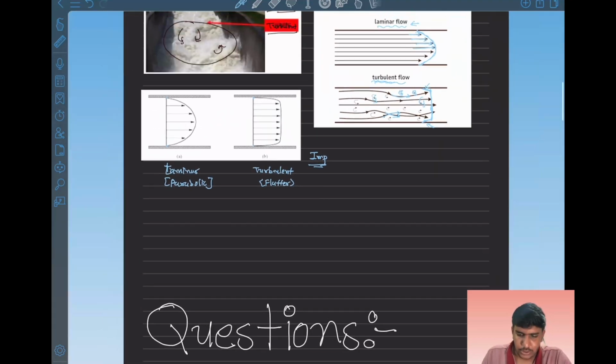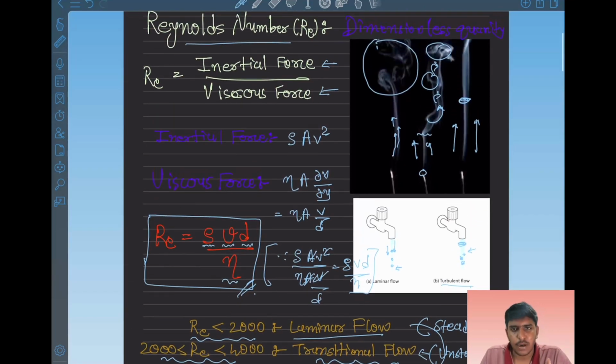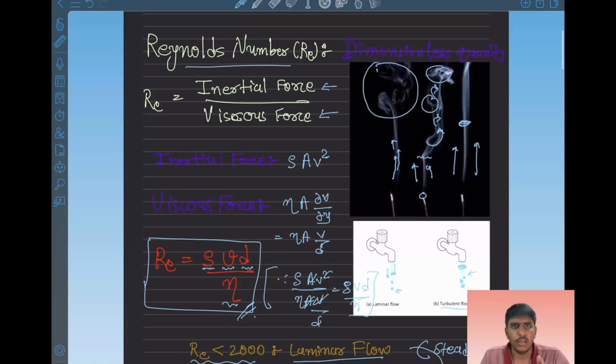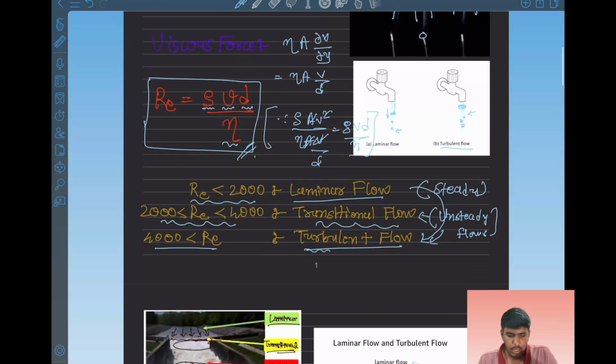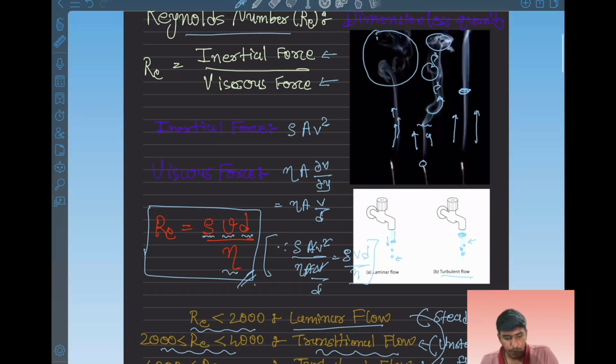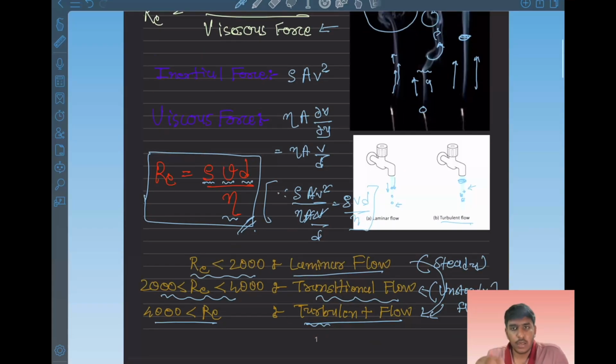Okay. So we have completed the theory part of turbulent flow, with the intuition of the Reynolds number, the equation of the Reynolds number, where it comes from, the ratio of inertial forces and viscous forces. If the inertial force is much higher than the viscous force, the ratio will be more than 4000, which means it will be turbulent flow.